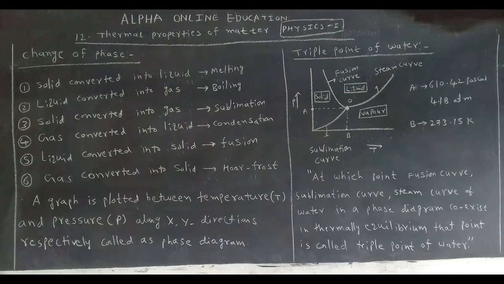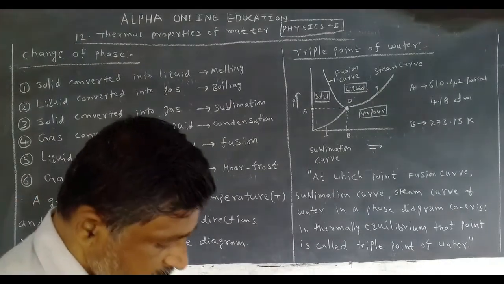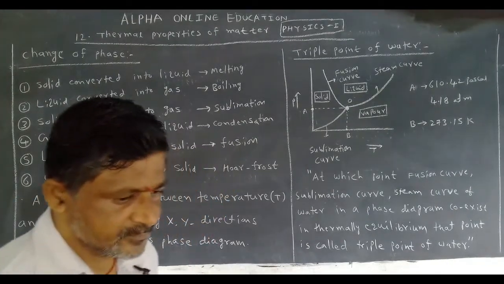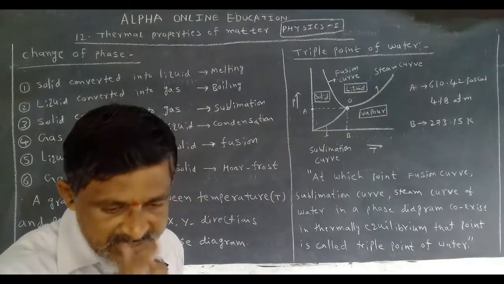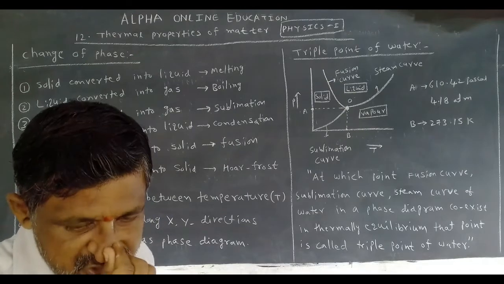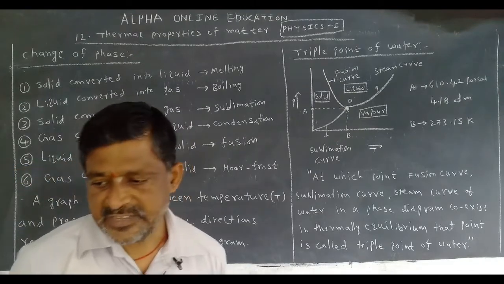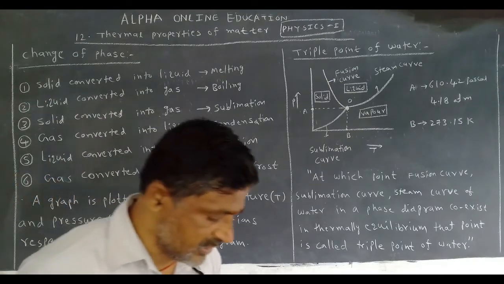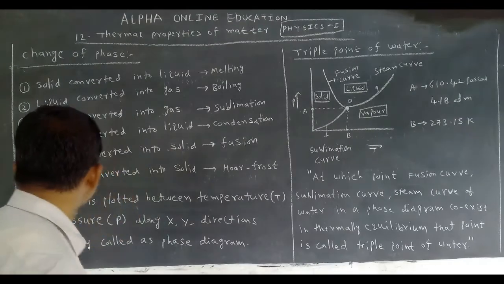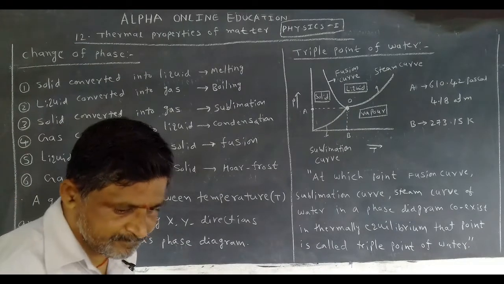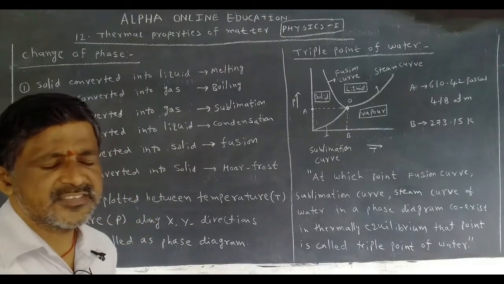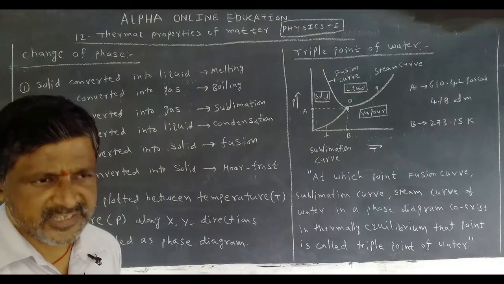Solid, liquid and gas. In the previous classes, we studied expansion of solids, expansion of liquids, and gases also expand. That is not in our syllabus. Now, when we give heat energy to solids, the particles move away from their harmonic motion, and the solid expands.